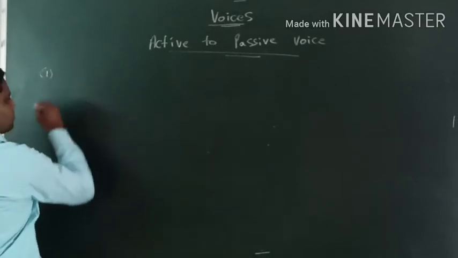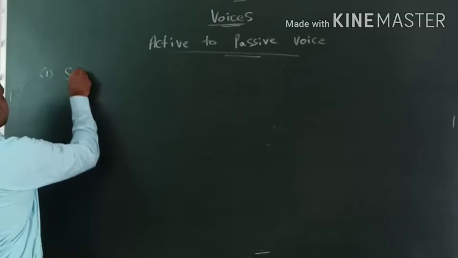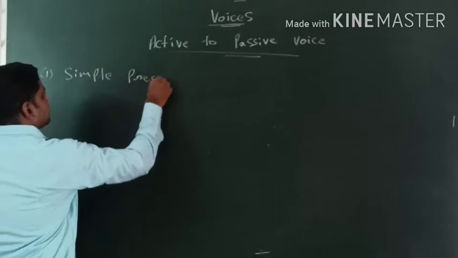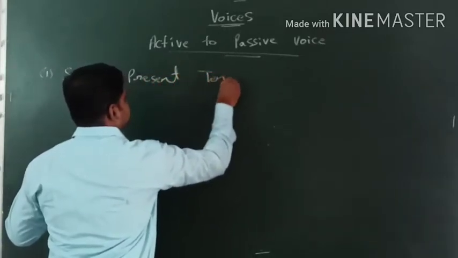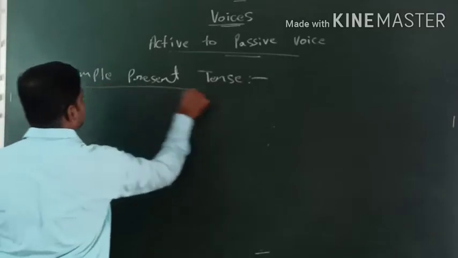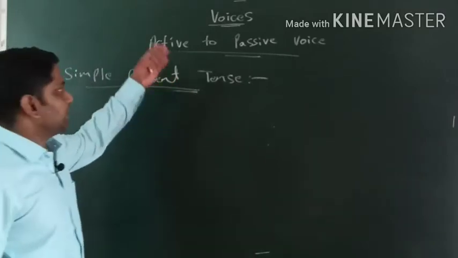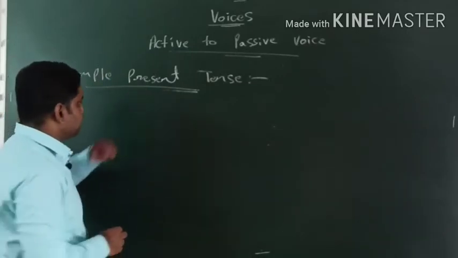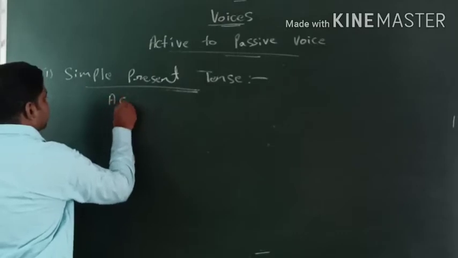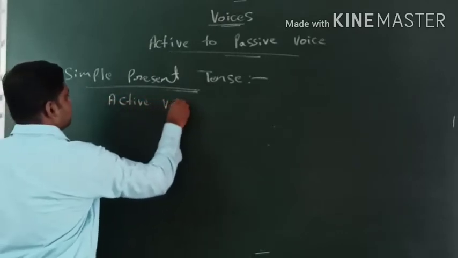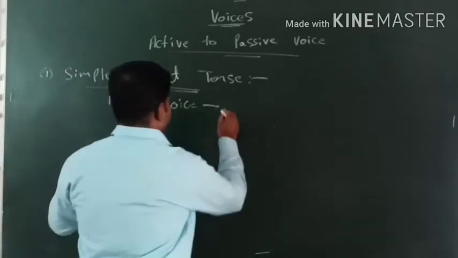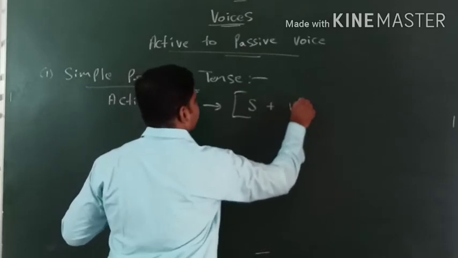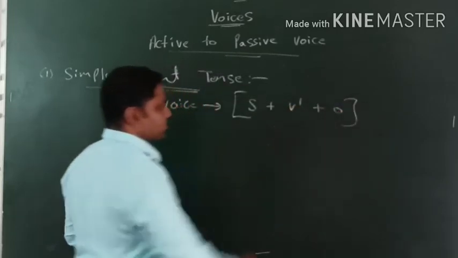In simple present tense we will see the formula. Simple present tense. Guys, we are going to check simple present tense and especially we are dealing with active voice, passive voice. What formula we have for simple present tense, the same formula we will write for active voice. For active voice the formula is quite simple: subject plus V1 plus object. This is the formula for active voice.